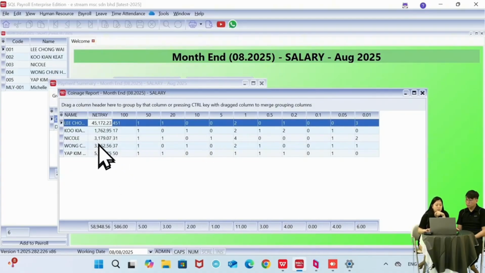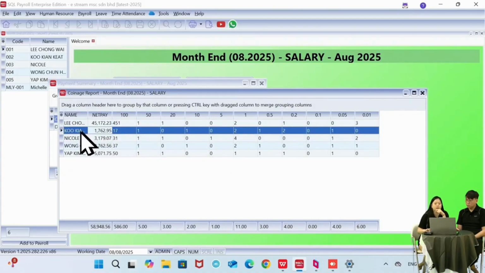So let's say we take the smaller amount, 1,700. For this salary payment, you have to prepare 17 pieces of 100 ringgit notes, 1 piece of 50 ringgit notes, and then 1 piece of 10 ringgit notes, and so on.